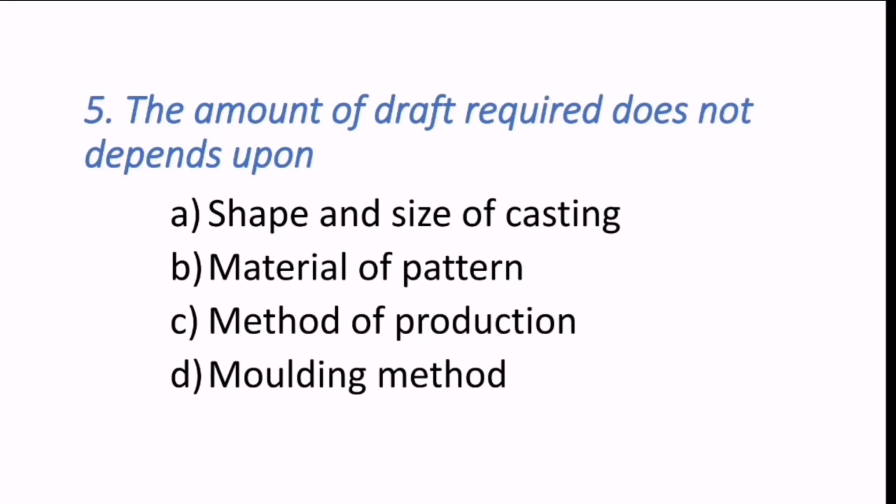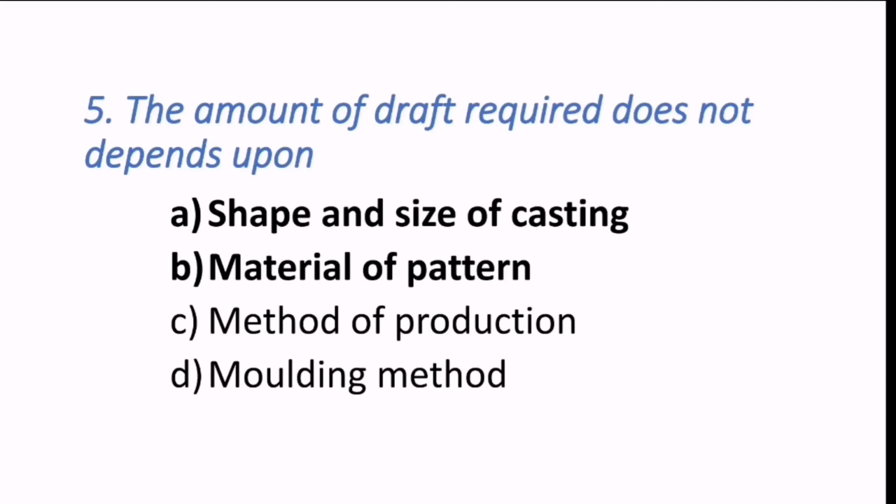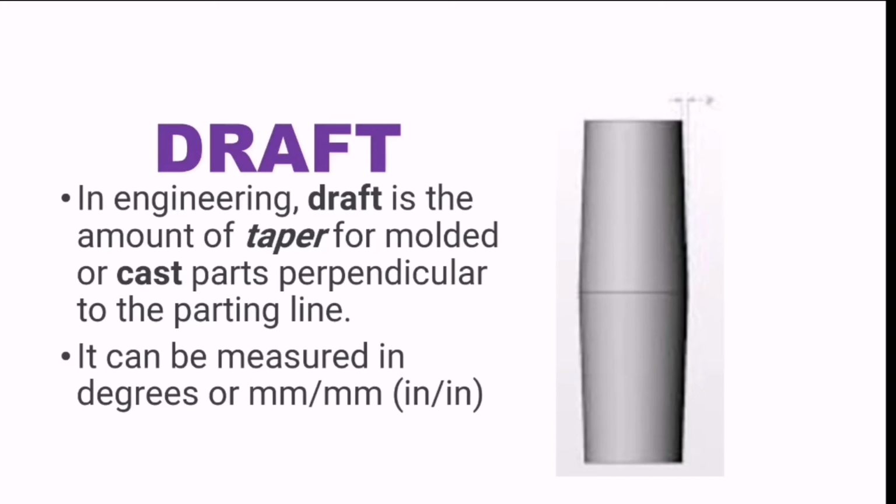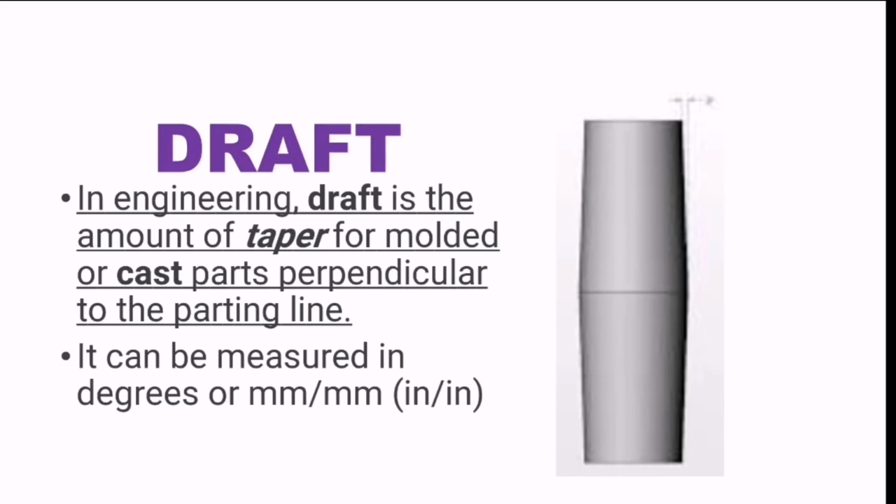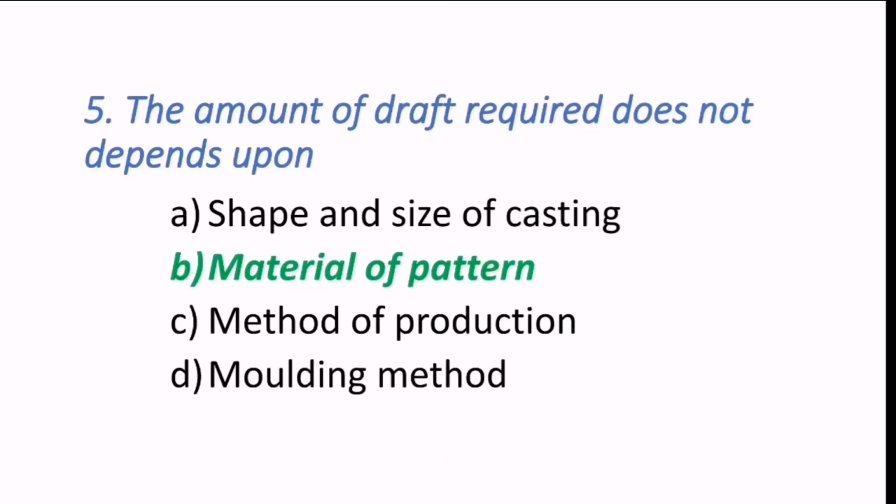Moving on to the fifth question. The amount of draft required does not depend upon shape and size of casting, material of pattern, method of production or molding method. Here draft is the amount of taper for molded or cast parts perpendicular to the parting line. Hence we can say draft means it is a taper. Hence the correct answer is the amount of draft required does not depend upon material of pattern. B is the correct answer.